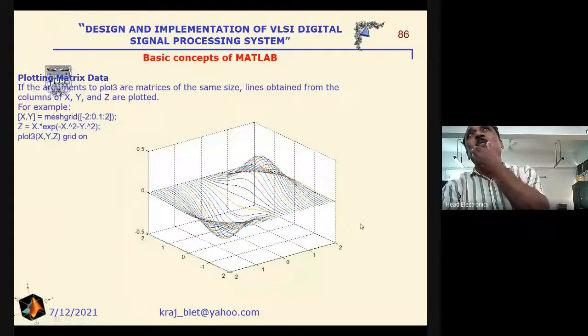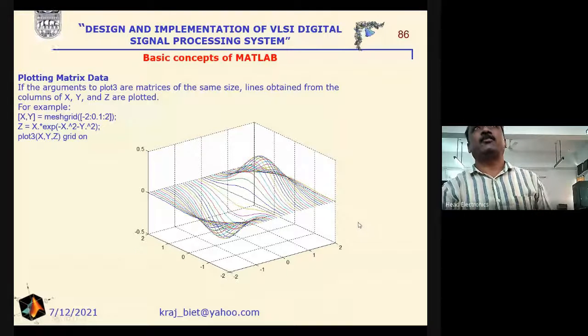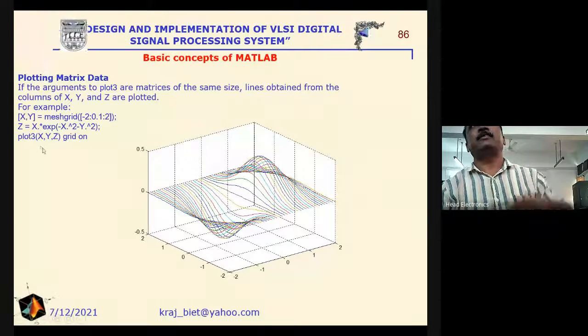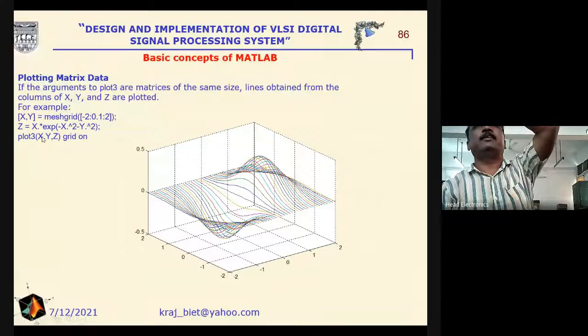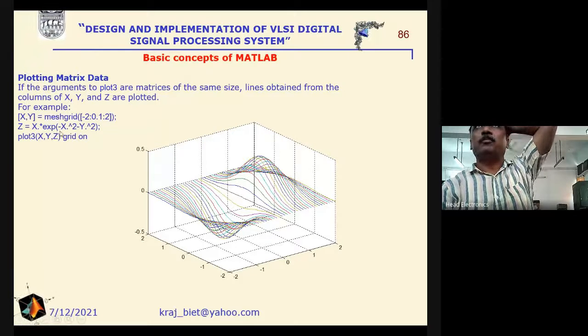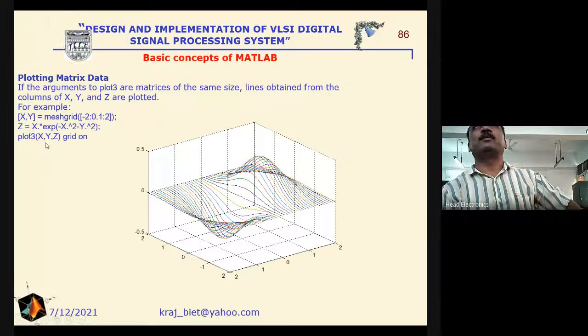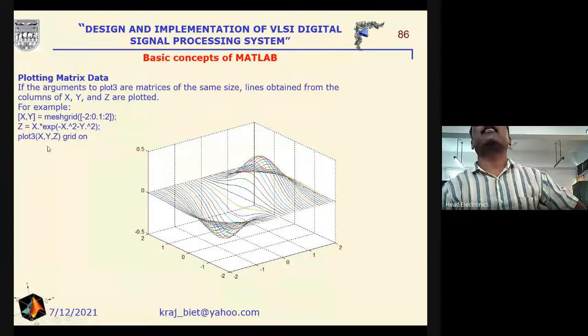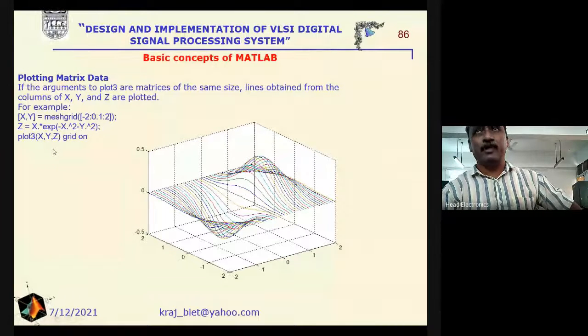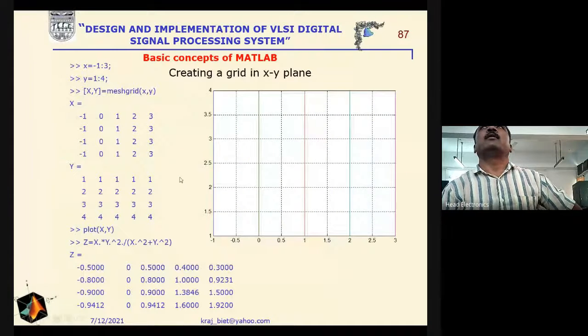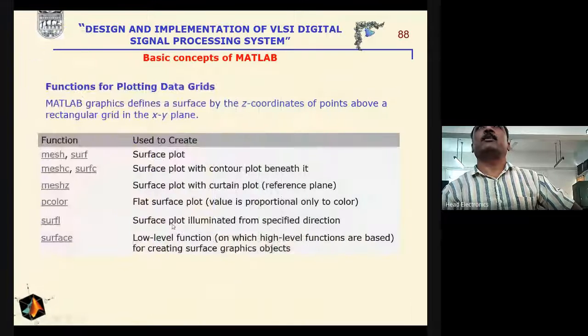Now plotting the matrix data. Suppose x, y is defined and z is defined in terms of x and y, that is x multiplied by e to the power minus x square minus y square, and we are interested in getting the three-dimensional plot. That is again the same type of example, but having a different function, and we will get this result here.